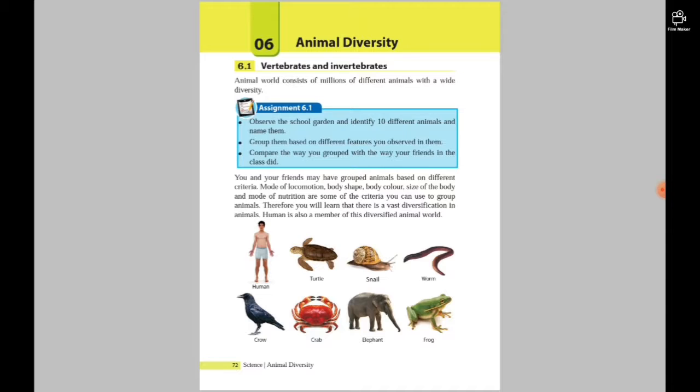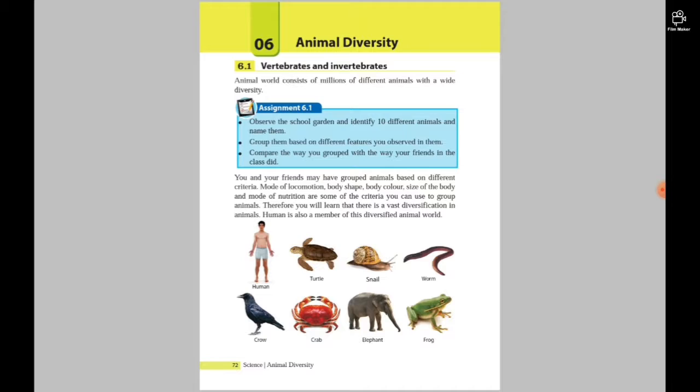That means these are some ways to identify animals by dividing. Therefore, you will learn that there is diversification in animals. Humans are also members of this diversified animal world. Yes, it's true.